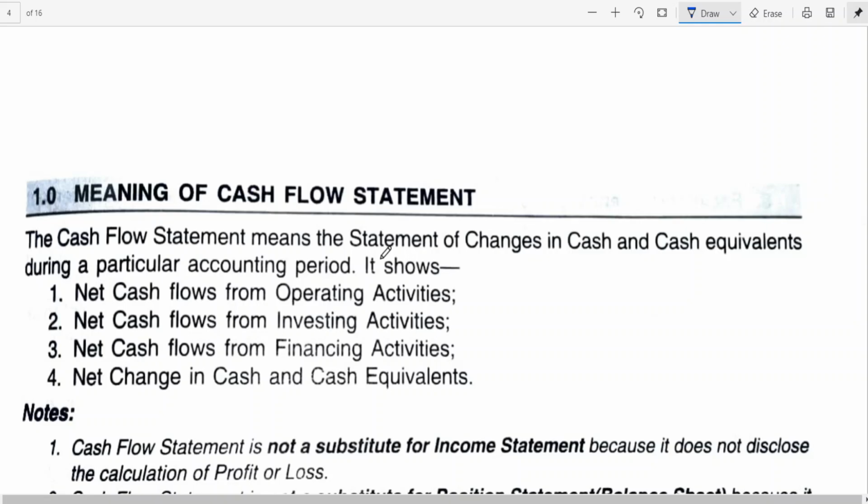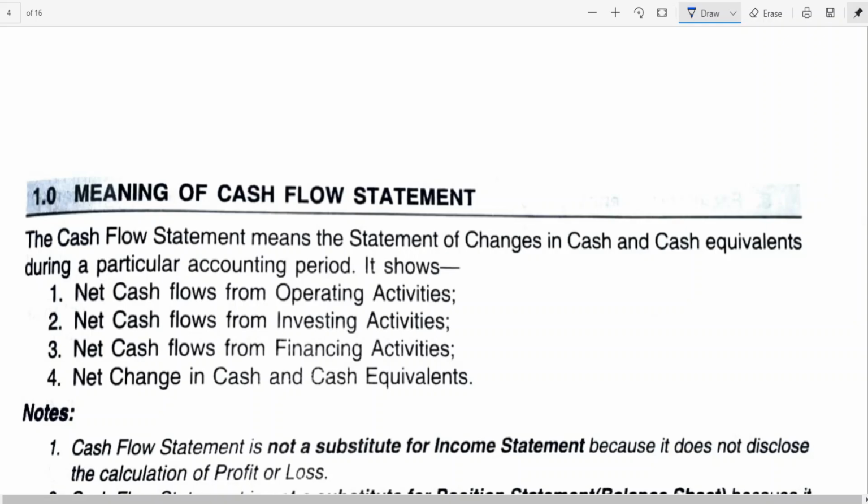Now let me take the meaning of cash flow statement. Whatever we have discussed so far has been clearly given here. If you look at it, cash flow statement means a statement of changes in cash and cash equivalents during a particular accounting period.